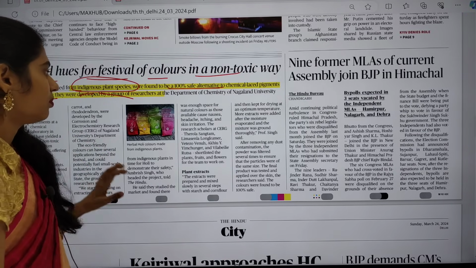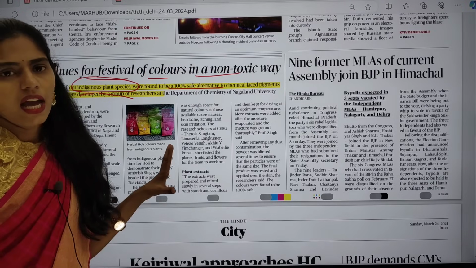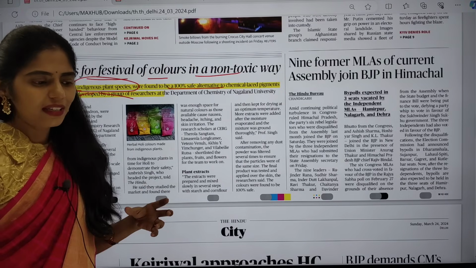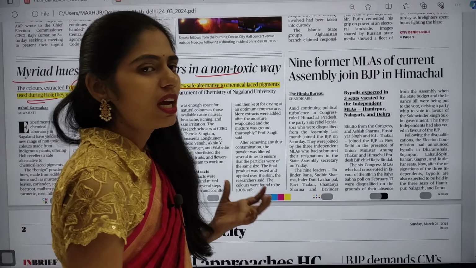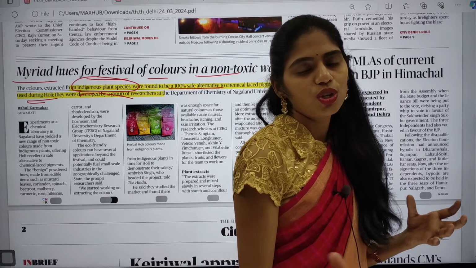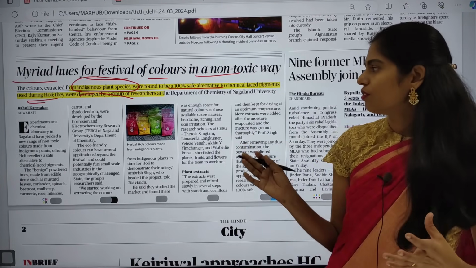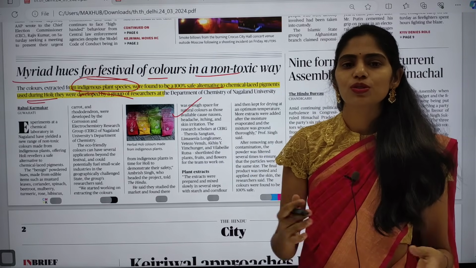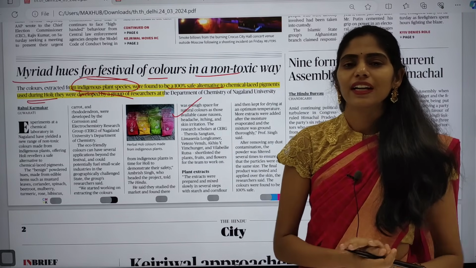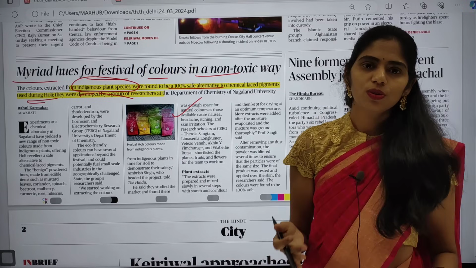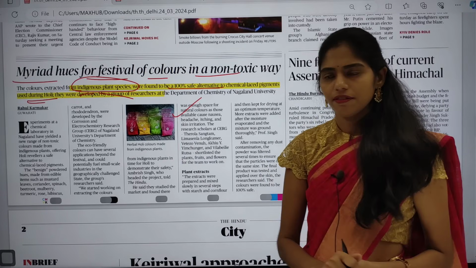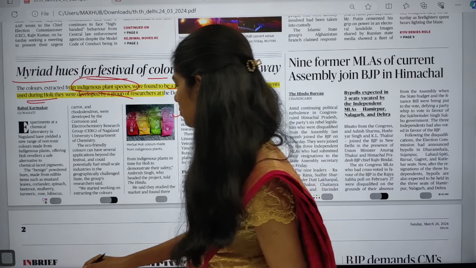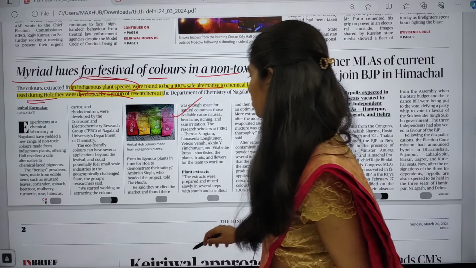Especially for children who are playing Holi, try to ensure they do not use chemical-based colors. Even if you are not getting this type of non-toxic colors, at least use beetroot juice or some green leafy vegetable juice to play Holi, so that will be safe. This is the first article, and if you move on,